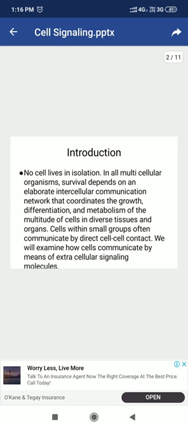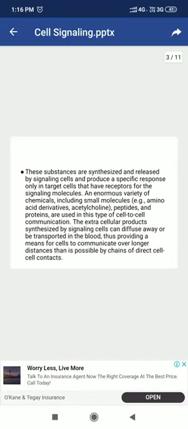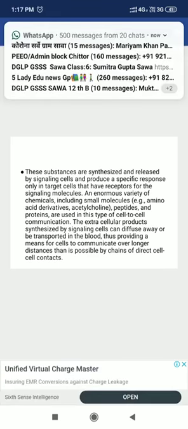In the entire cell signaling process, the signal molecule can be called the ligand molecule. These signal molecules are synthesized and released by the signaling cell, and they produce a specific response only in the target cell that has a receptor for the signaling molecule.